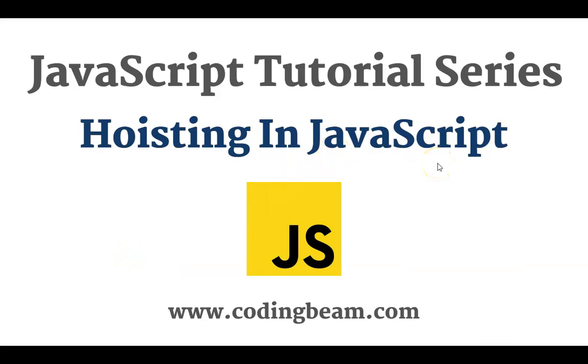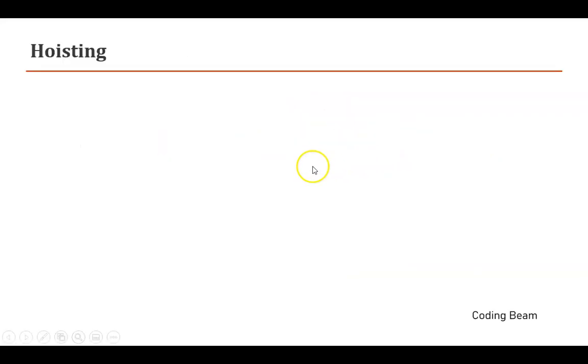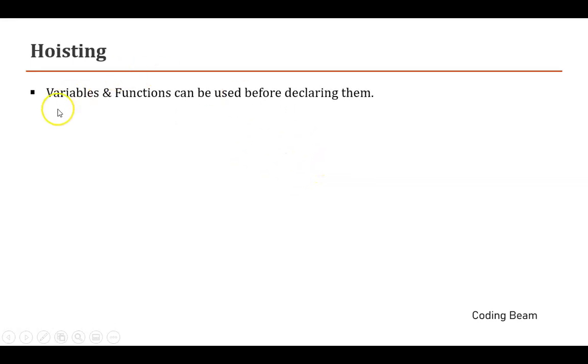So in this video we are going to discuss hoisting in JavaScript. So what exactly is hoisting? Hoisting is a concept in which the variables and the functions can be used even before declaring them. So we can use some variables and the functions even before declaring them.